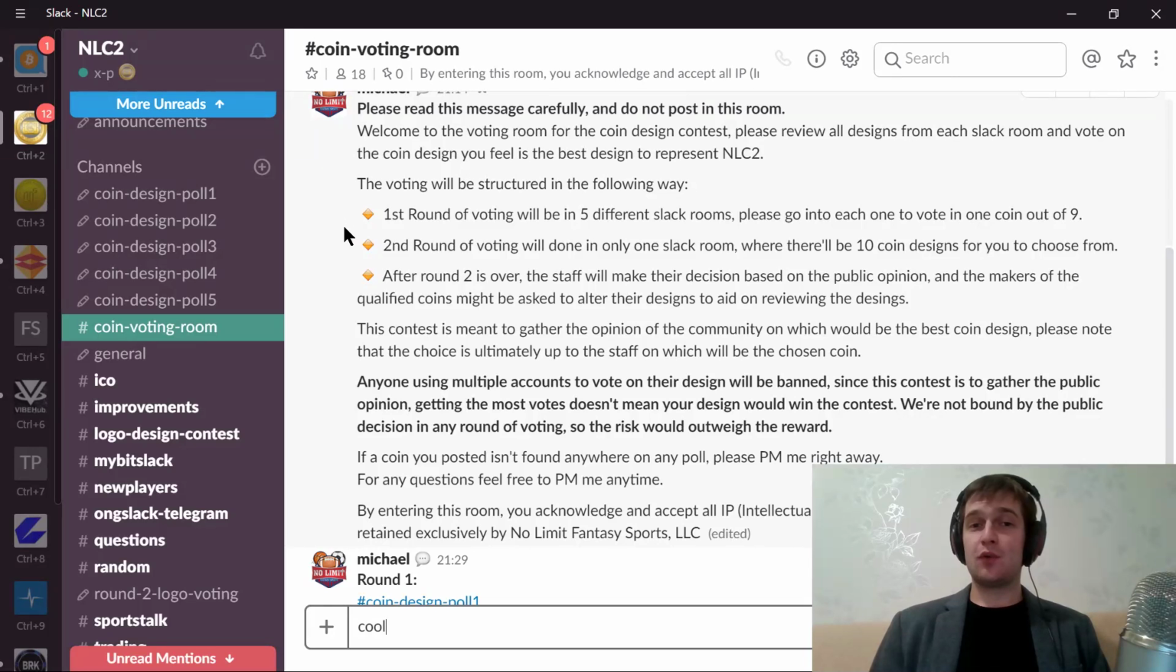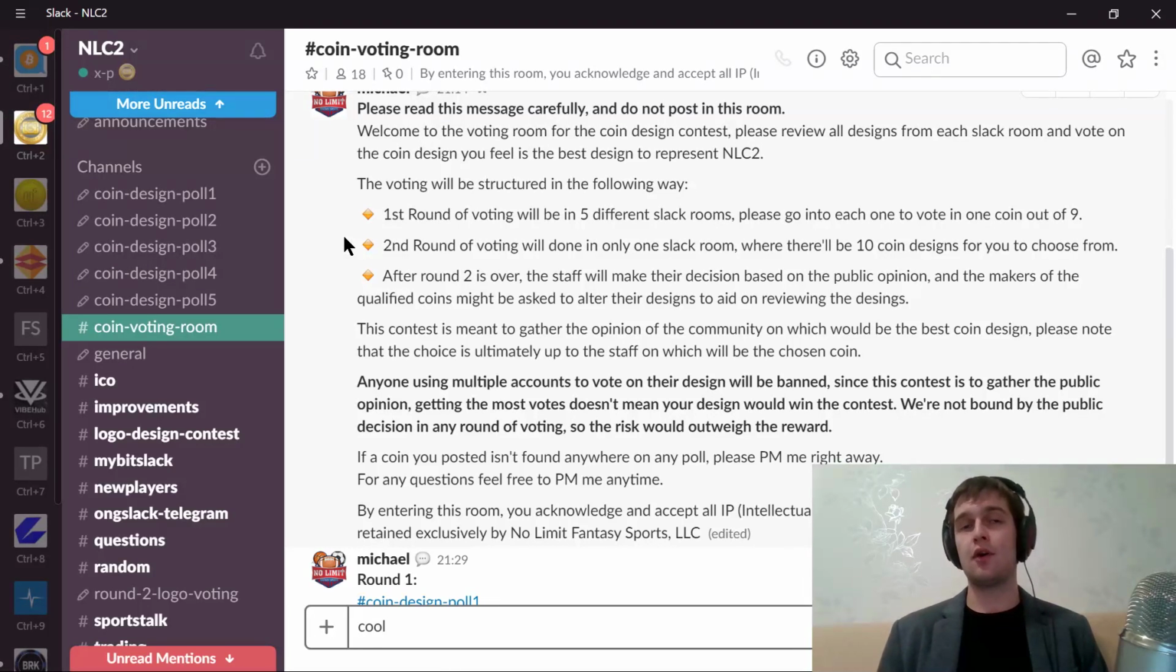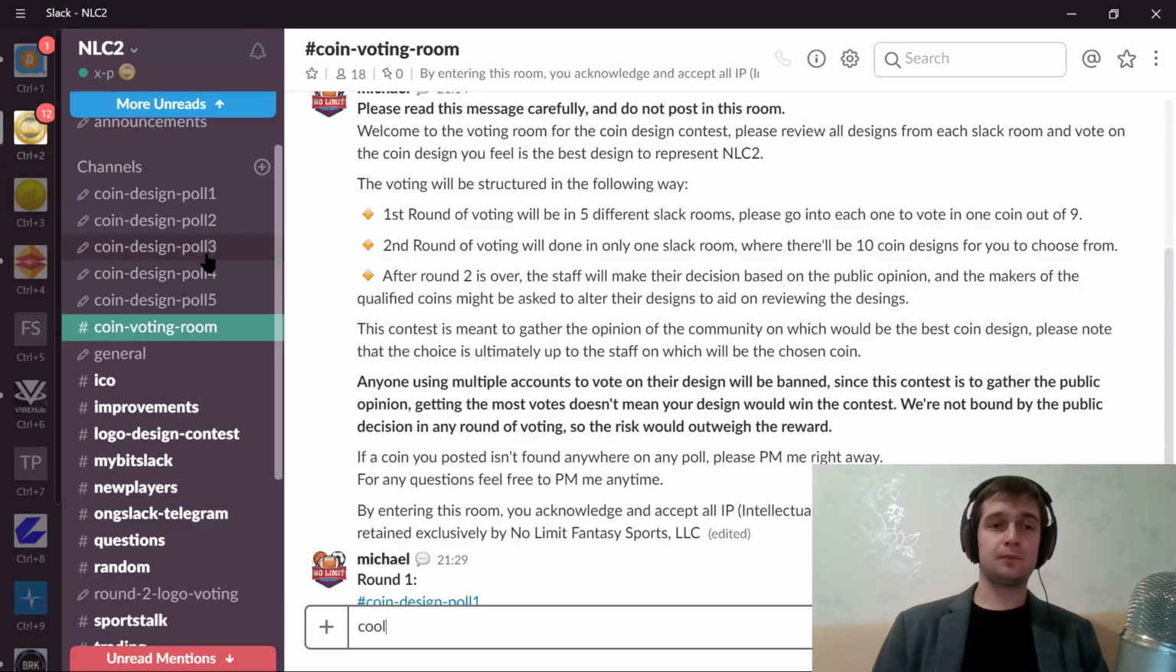The second round of voting will be done in only 1 Slack room, where there will be 10 coin designs for you to choose from. And after round 2, there will be the final decision made, which will be based on public opinion, meaning your decision directly impacts this choice. But it is ultimately reserved up to the staff of NoLimitCoin to make the ultimate decision. It's very similar to the voting in America. You know, you affect it, but you don't have 100% complete control over it, which is totally fair.